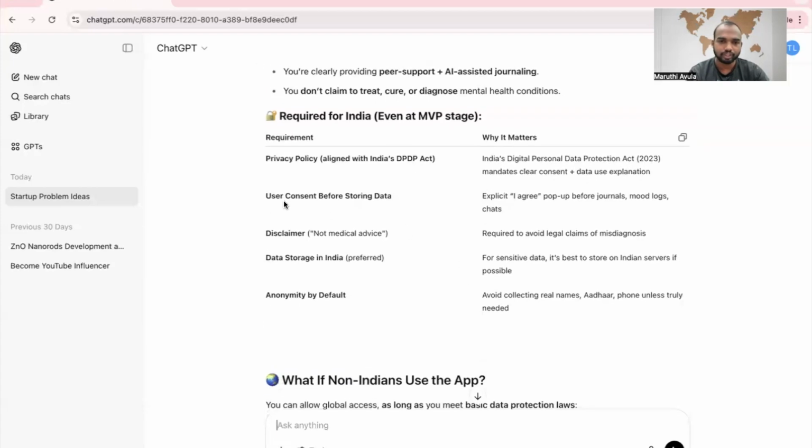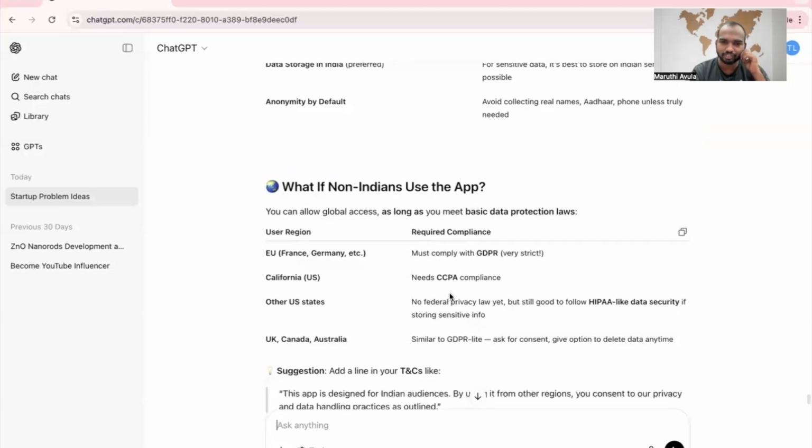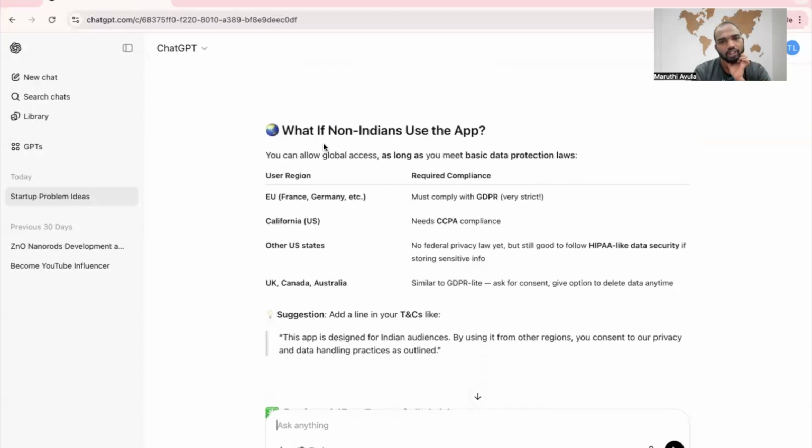I don't know, we need to. User consent before storing data, explicit: I agree. Okay, we'll do this. Disclaimer: not medical advice, required to avoid legal claims. Okay, these things we have done. What if non-Indians use the app? You can allow global access as long as you meet the basic data protection laws.